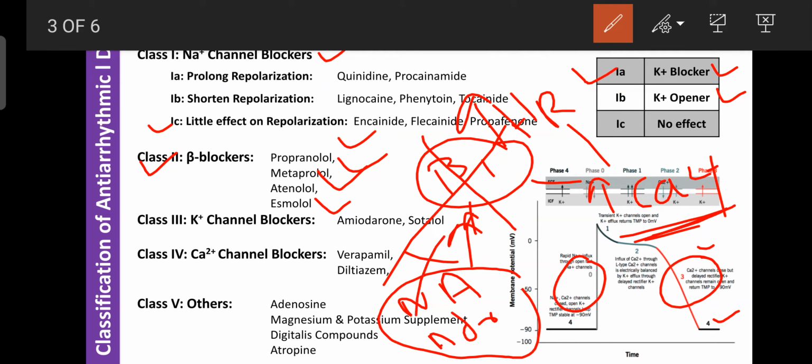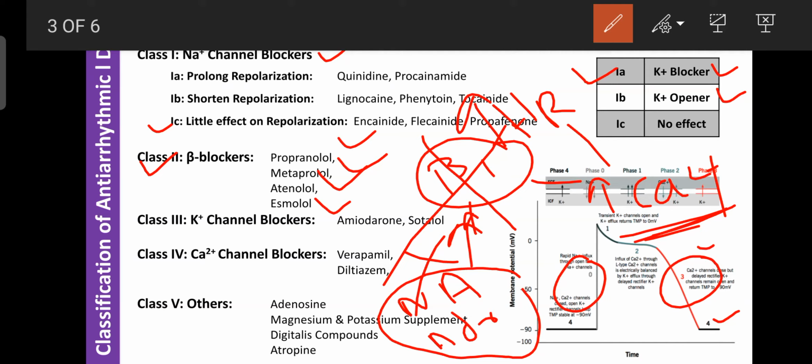So lack of binding on the beta 1 receptor, they are not involved in increasing the heart rate. Like that, the beta blockers like propranolol, metoprolol, atenolol and esmolol are also helpful for the treatment of arrhythmia by decreasing the heart rate, by decreasing the accumulation of calcium, by decreasing the cyclic AMP concentration, by blocking the beta 1 receptor.